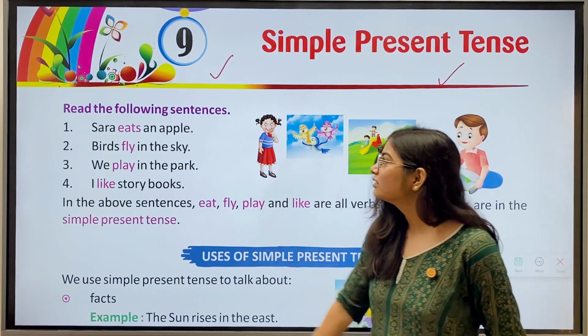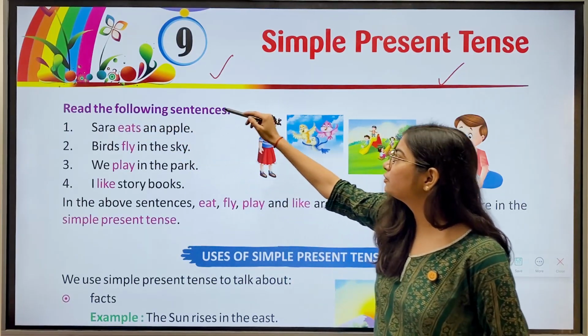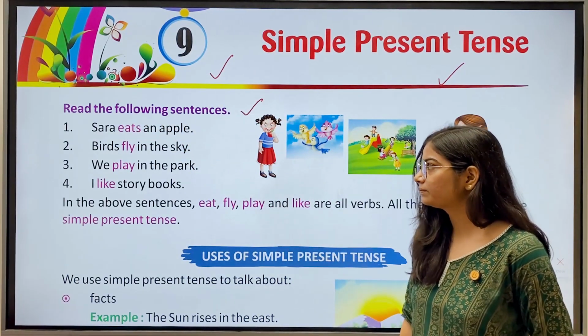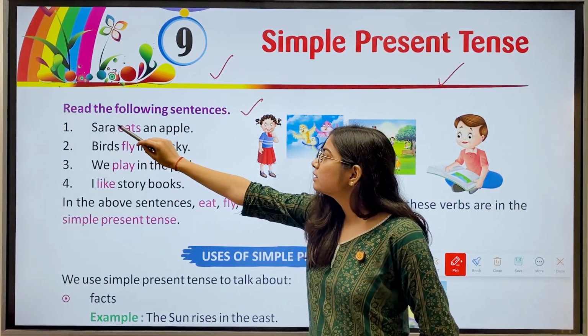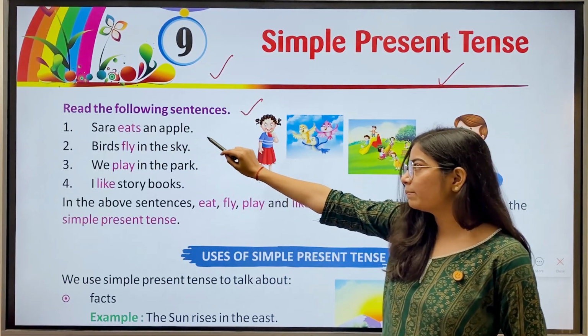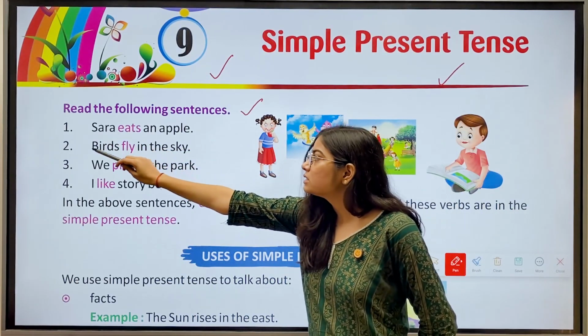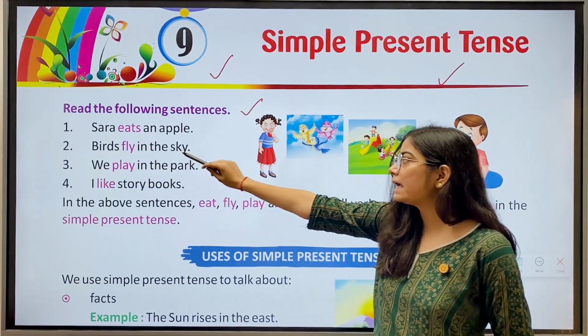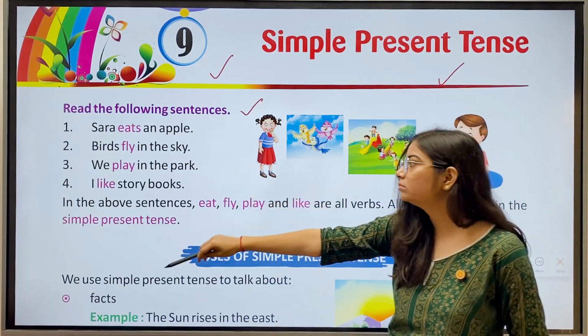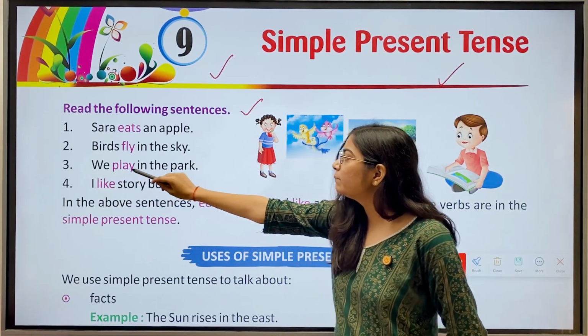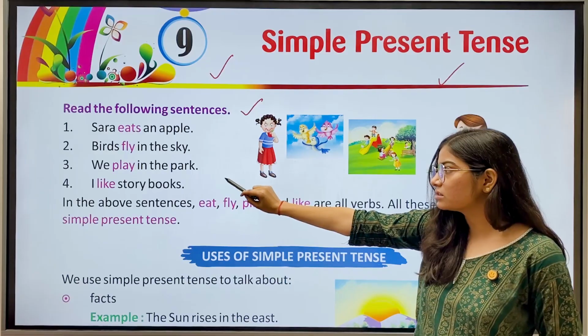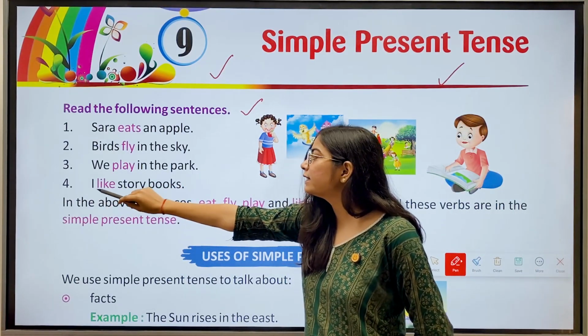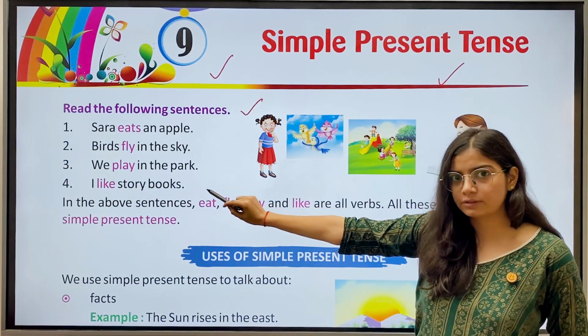So, we have read the following sentences. First, Sarah eats an apple. Then, second, birds fly in the sky. Third, we play in the park. Then we have the fourth one, I like story books.